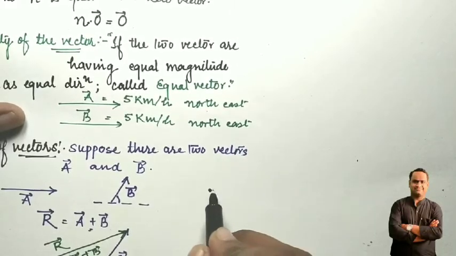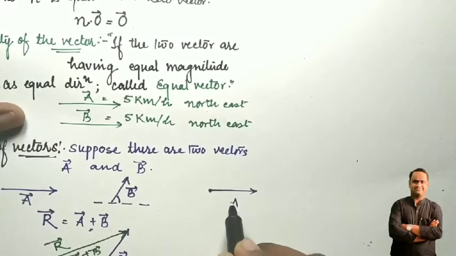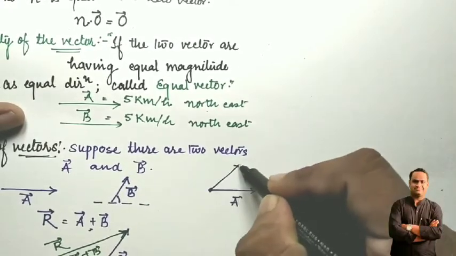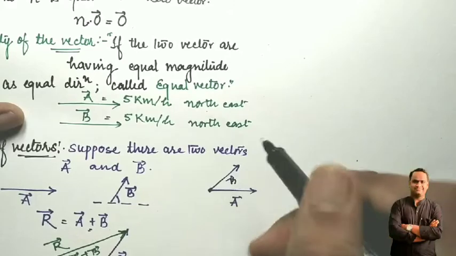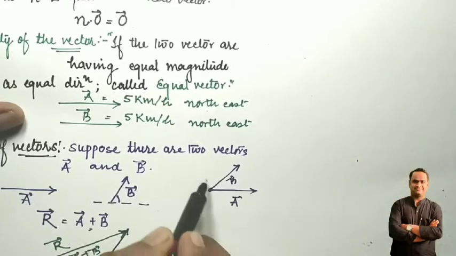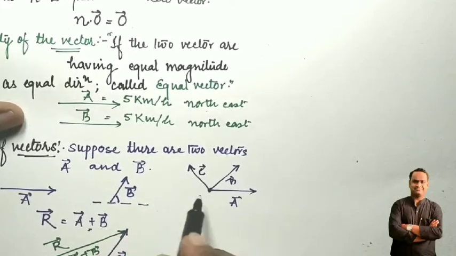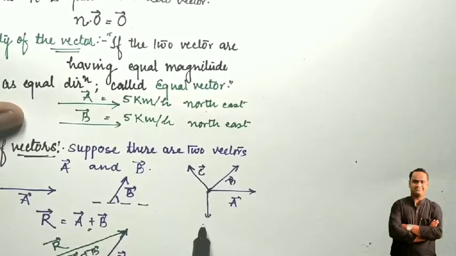The first vector is vector A, the next vector is vector B, the third vector is vector C, and this is vector D, and O is the origin.